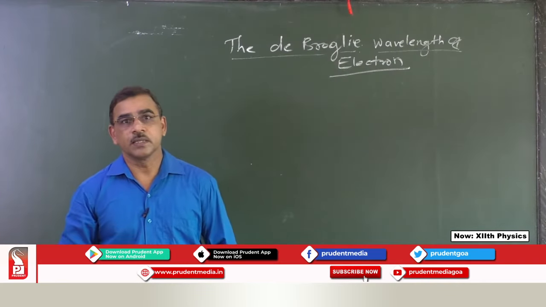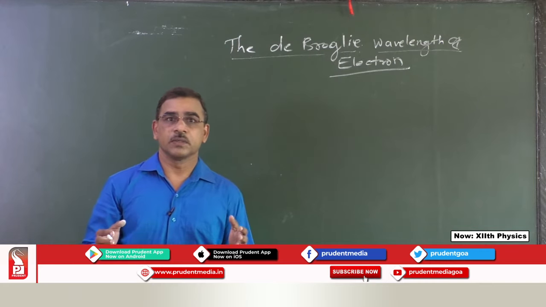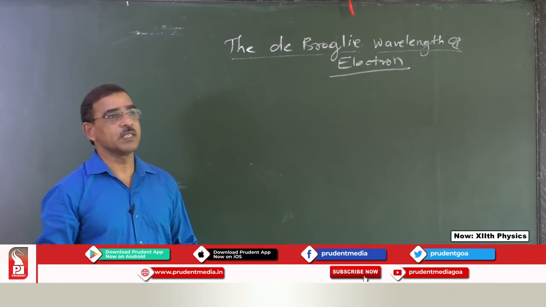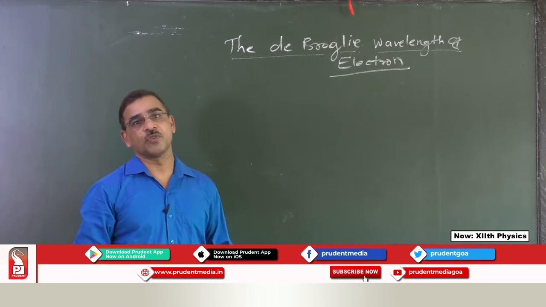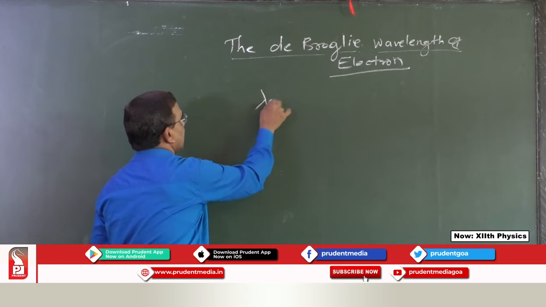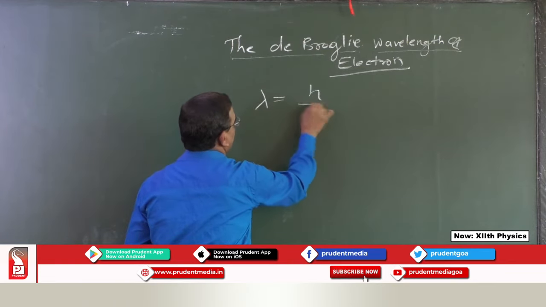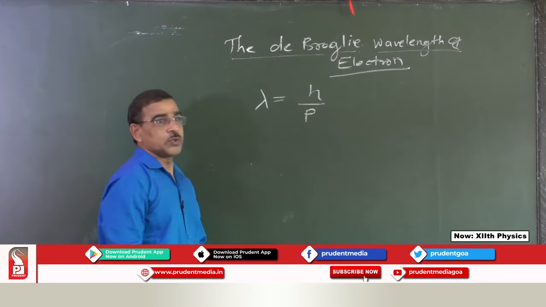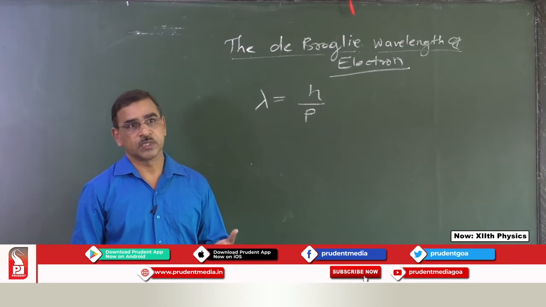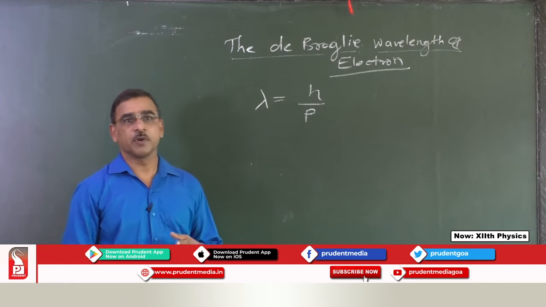Let us find the wavelength of an electron which is moving in a potential difference of V volt. The formula for wavelength lambda is equal to h by p. So, we have to find the momentum of the electron. This can be found with the help of an equation.